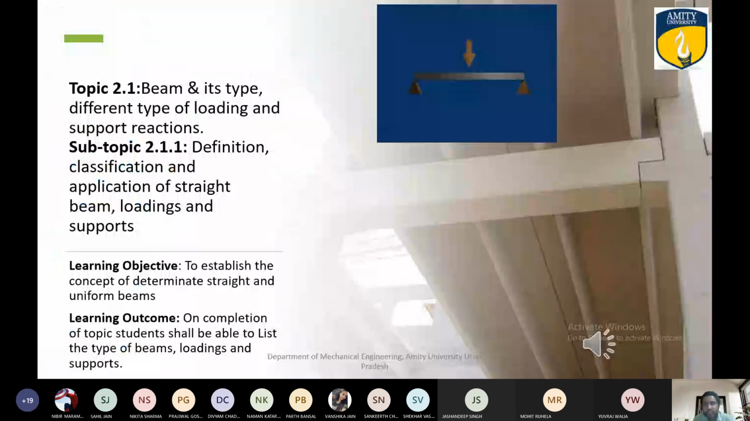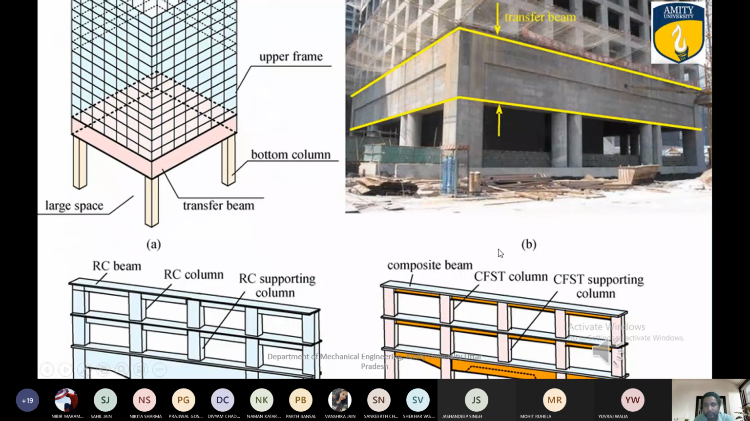You can see this is a structure here. These are structures like that. So this is a beam here. So you can see this diagram. Can you see this yellow line? This is also a beam. Transfer beam is there. This is a beam. This is a structure here.